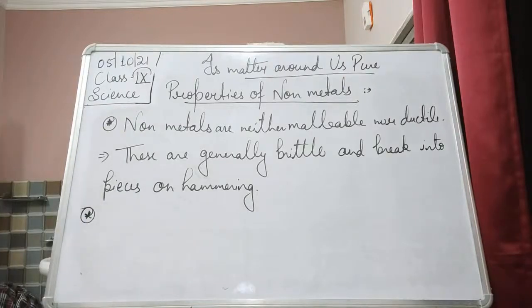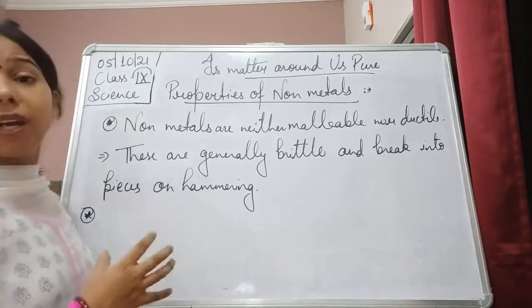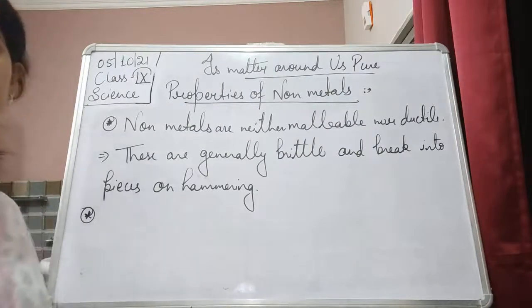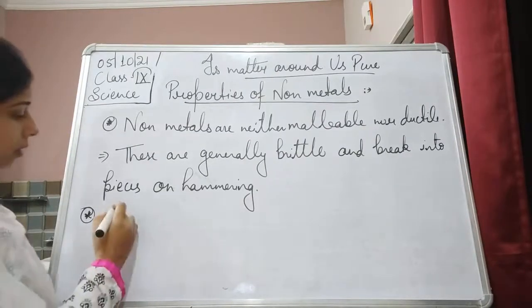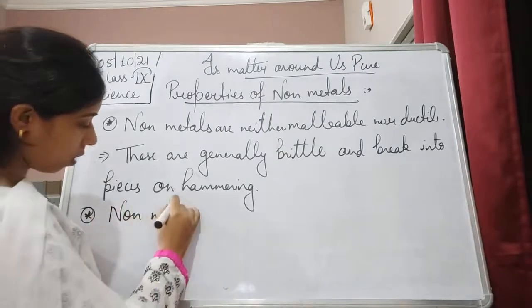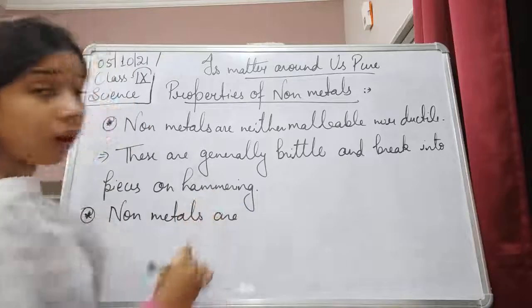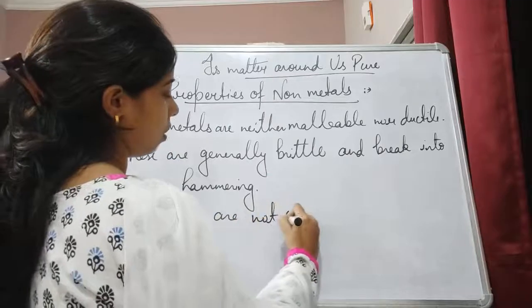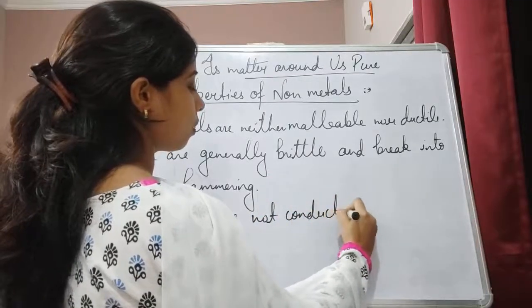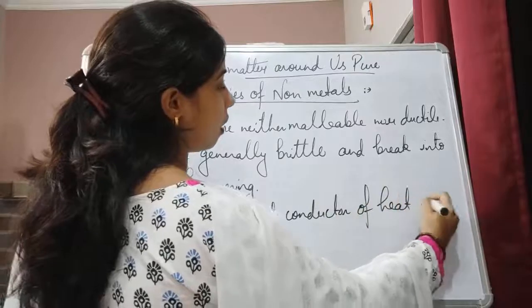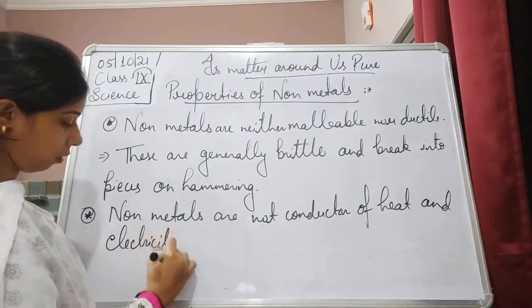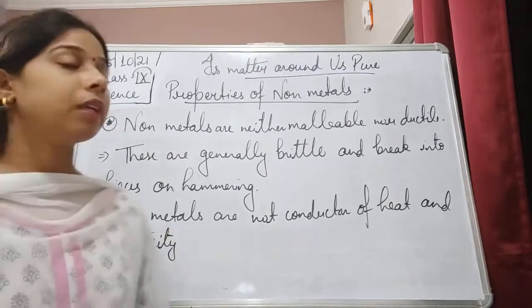Next, non-metals are poor conductors of electricity. So we can say they are non-conductors of heat and electricity. Non-metals are not conductors of heat and electricity.